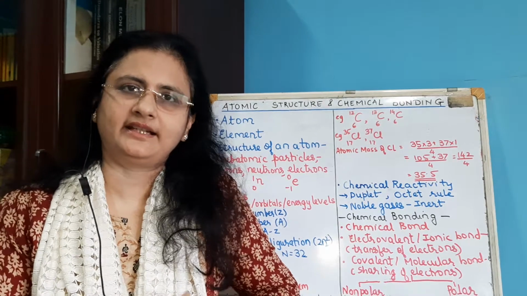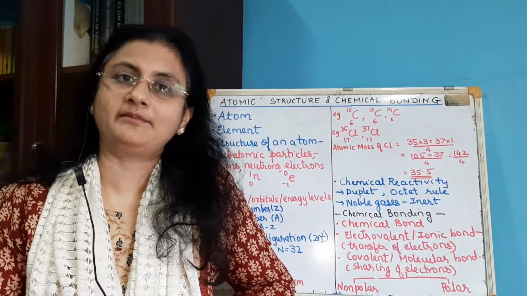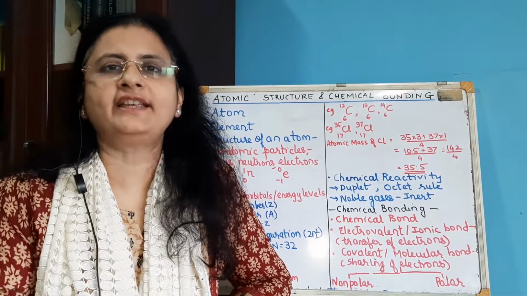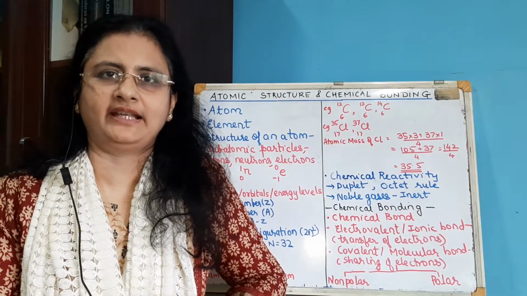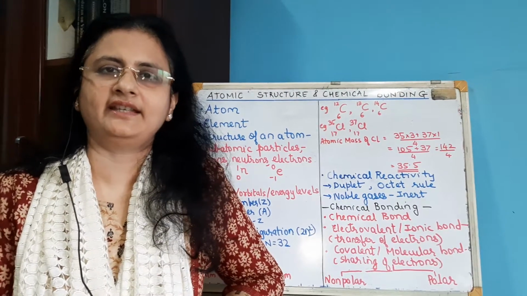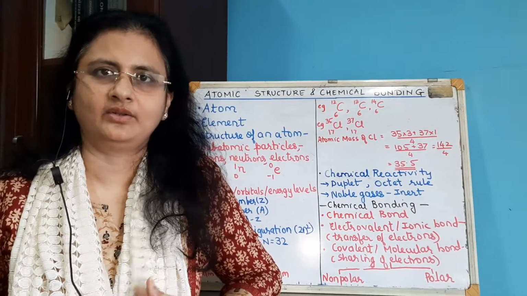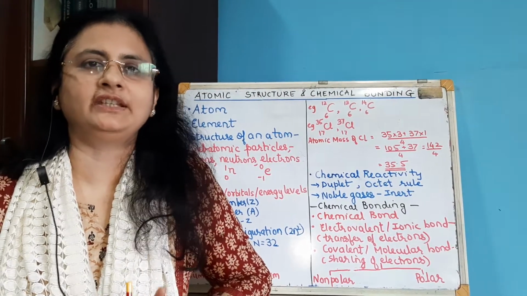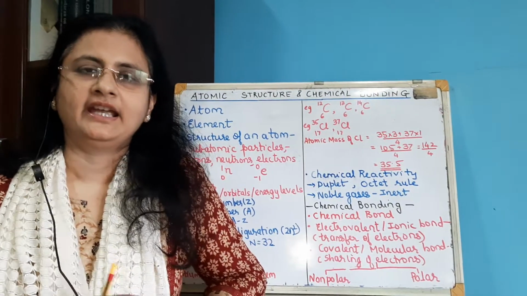Whereas the others, that is silicon and germanium, are all metalloids. A non-metal generally has 4, 5, 6 or 7 electrons in its valence shell, and it will gain electrons to form electronegative ions which are called anions. So metals and non-metals are the ones which are actually involved in chemical bonding.